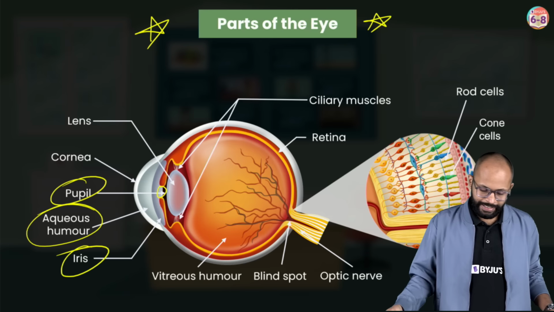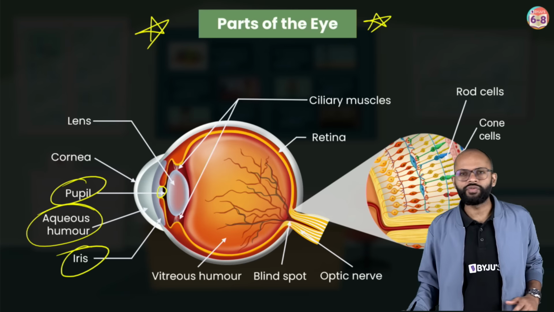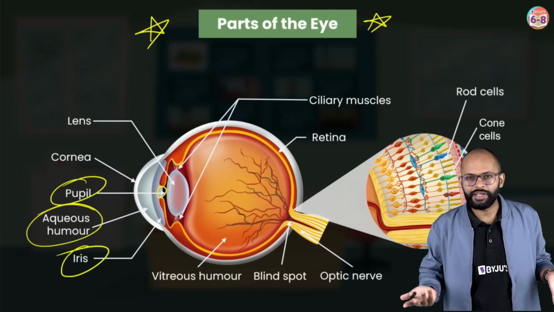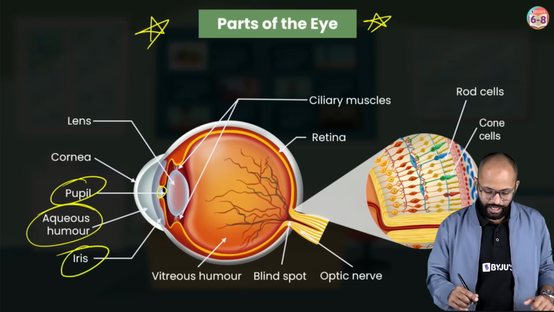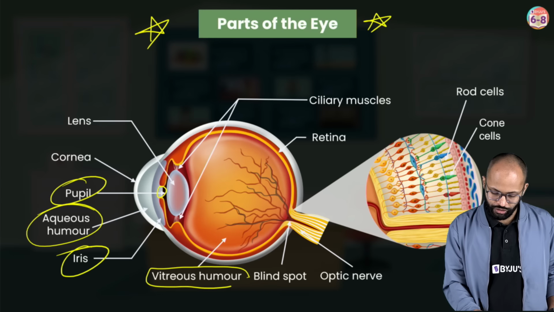Fine, okay? Next, after the eye lens, we have kind of a hollow space, but this space is not entirely hollow. There is a fluid filled in this space. This fluid is called vitreous humor.